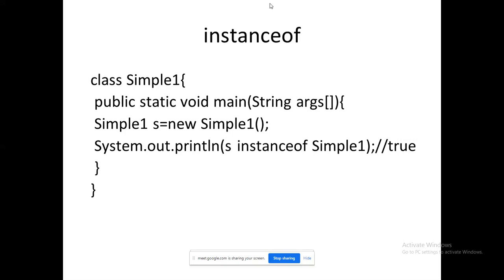I think this operator seems meaningless from your end. Simple one, S equal to new Simple one. That's what we have seen. S is the object of Simple one. Why do we need to know that? Why do we need such things? No, that is not the case, right?